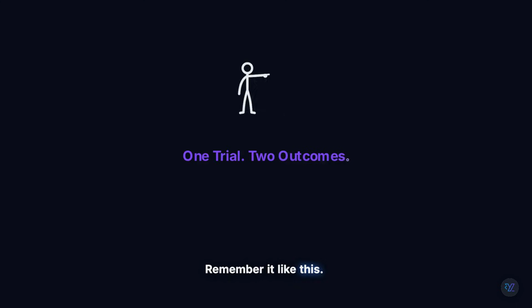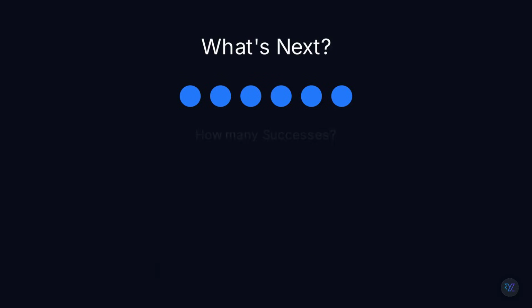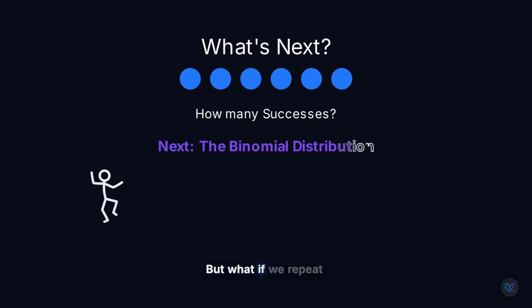Remember it like this. One trial, two outcomes. Success equals p, failure equals 1 minus p. Bernoulli. Bernoulli answers one question. What happens in one trial? But what if we repeat that trial 10 times, 20 times, 100 times? Now we're no longer interested in a single success. We're interested in how many successes occur. That's exactly what the binomial distribution studies.